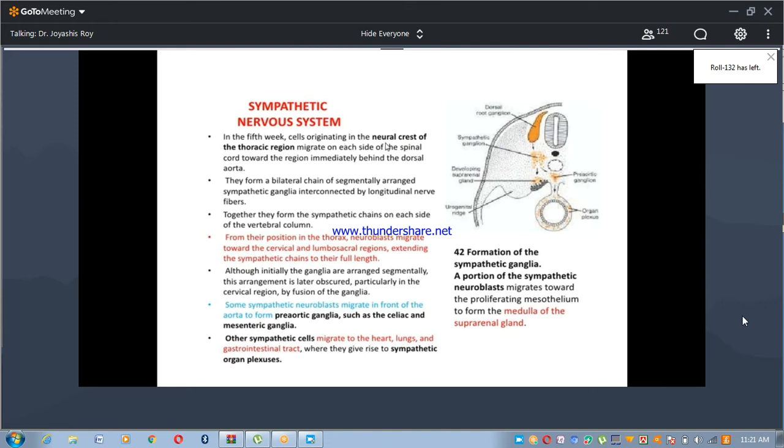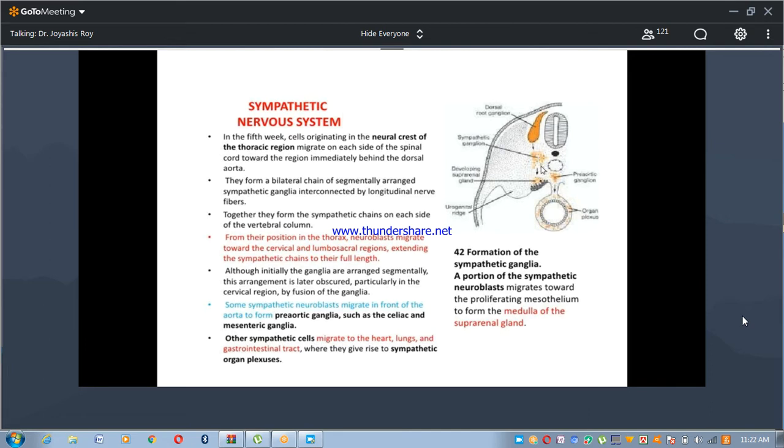So, the sympathetic nervous system. In the 5th week of embryonic life, the cells originating in the neural crest of the thoracic region migrate on each side of the spinal cord toward the region immediately behind the dorsal aorta, the aortic ganglia. They form a bilateral chain of segmentally arranged sympathetic ganglia interconnected by longitudinal nerve fibers.